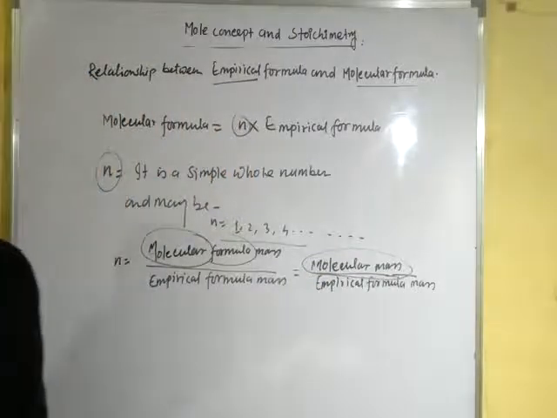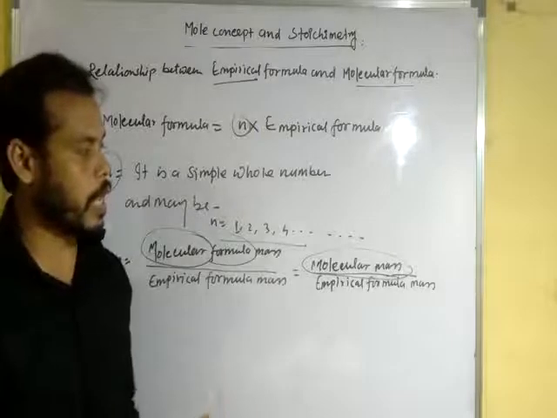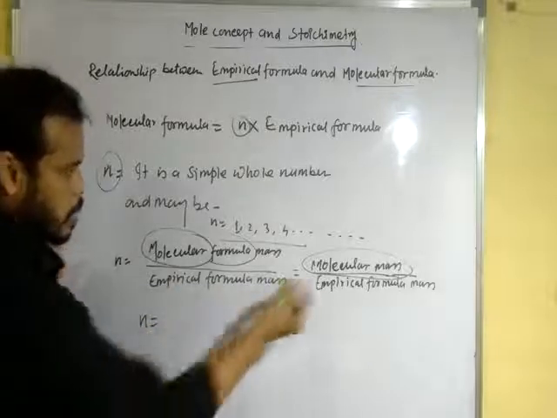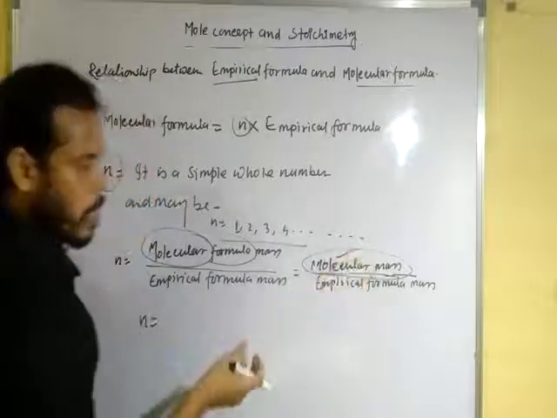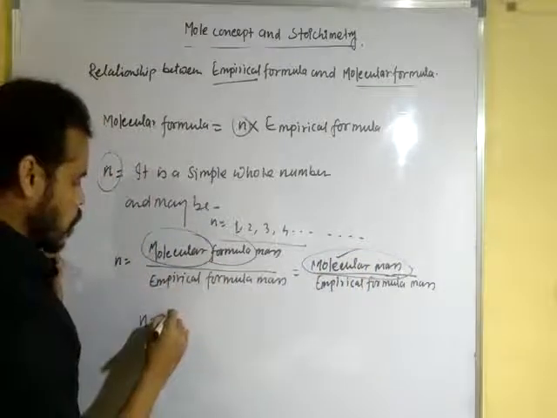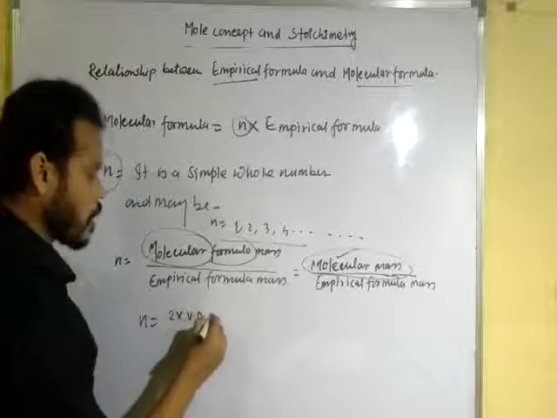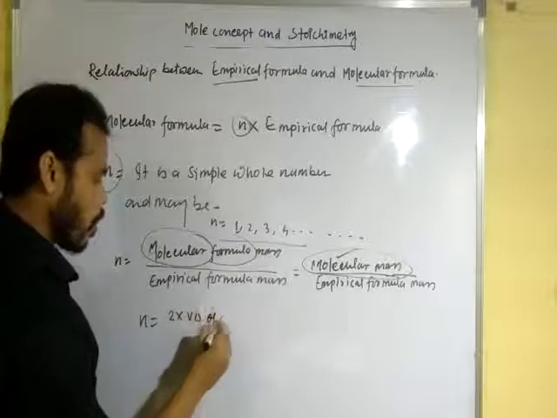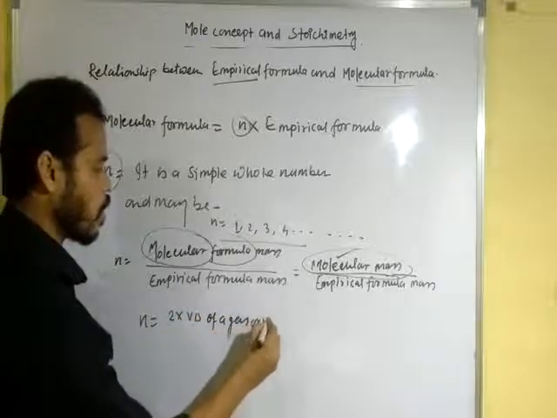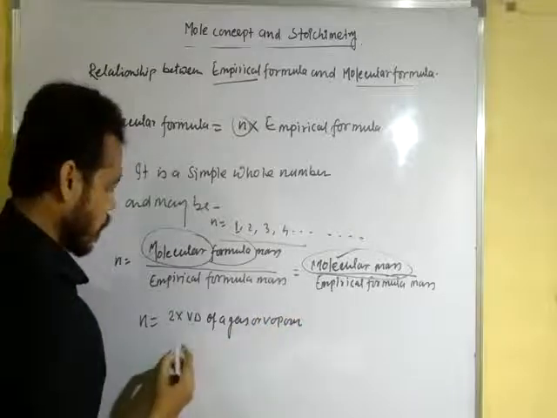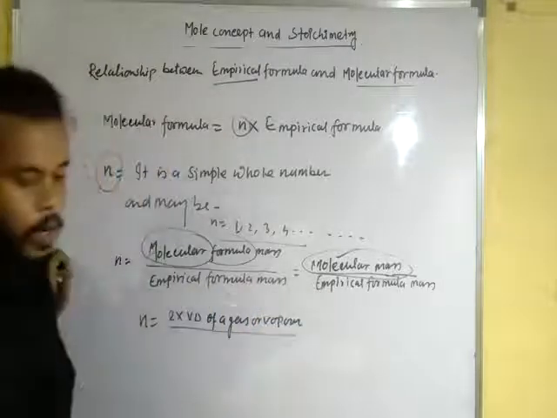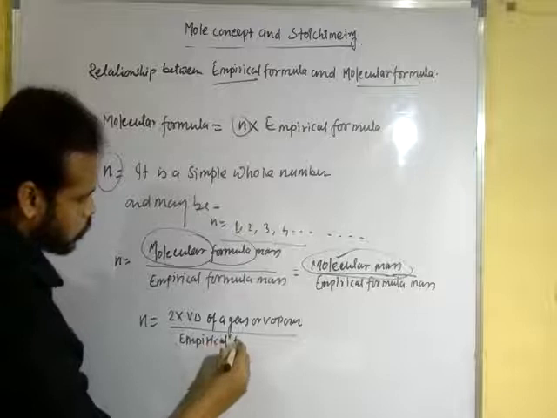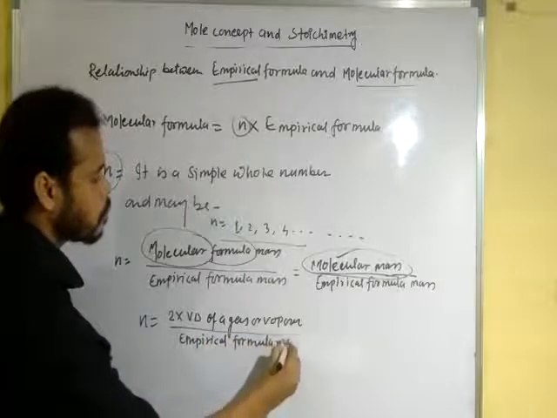Molecular mass is equal to 2 into vapor density of a gas or vapor. We know this very well. So in place of molecular mass, we can write 2 into vapor density of a gas or vapor, upon empirical formula mass.